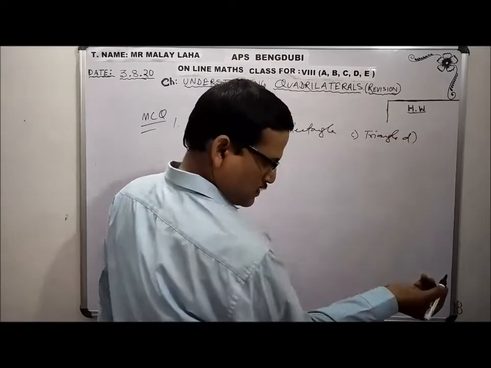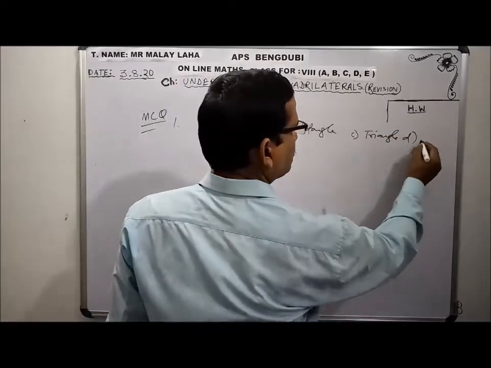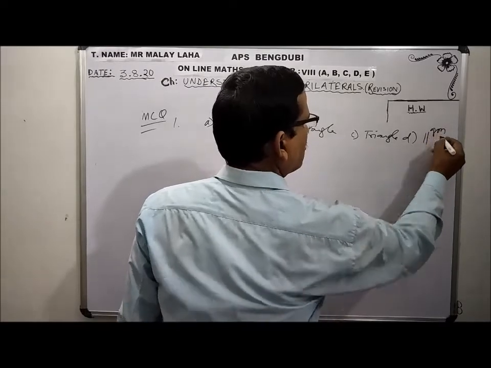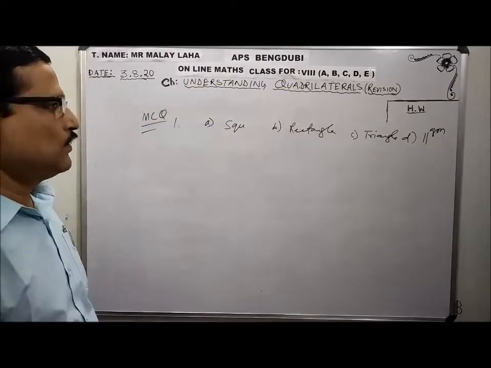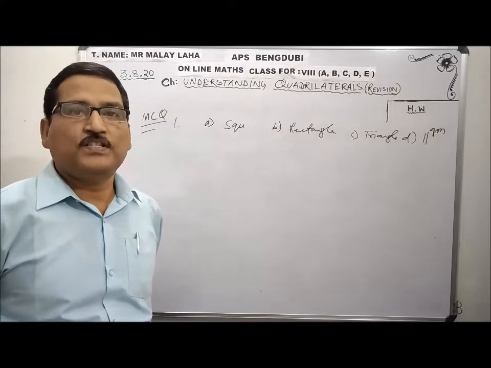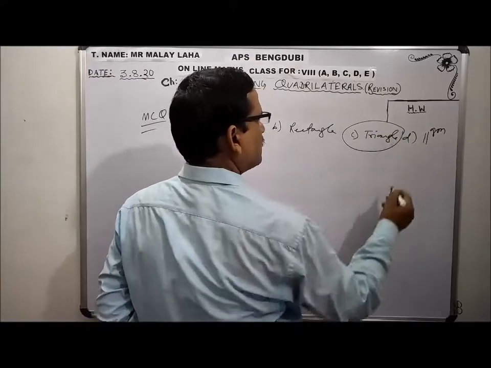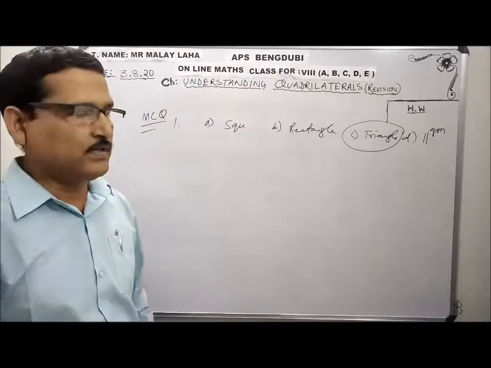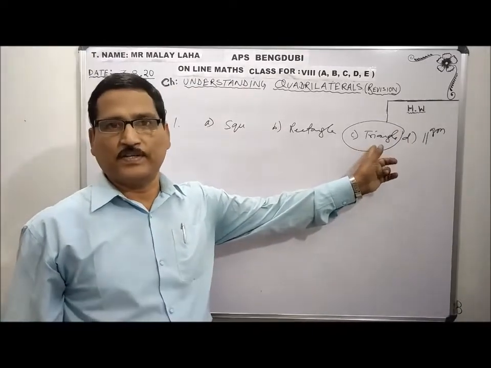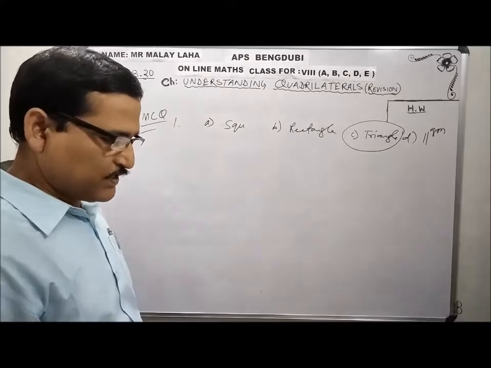You have to find out which is not a quadrilateral. Definitely, a triangle is a three-sided figure. All the others are four-sided figures, quadrilaterals. So a triangle is not a quadrilateral. Clear?